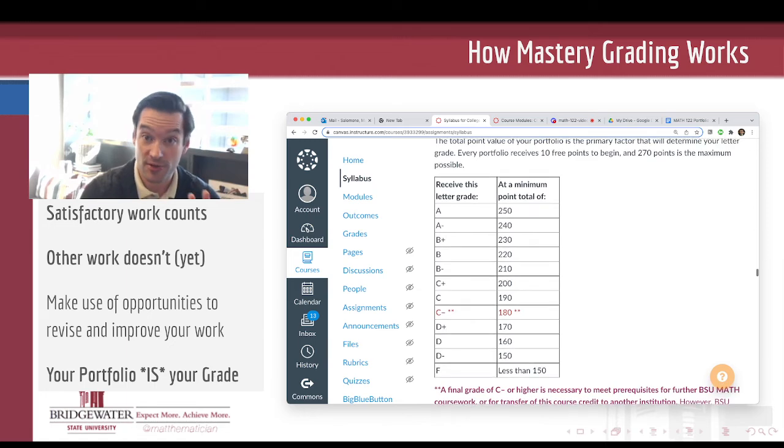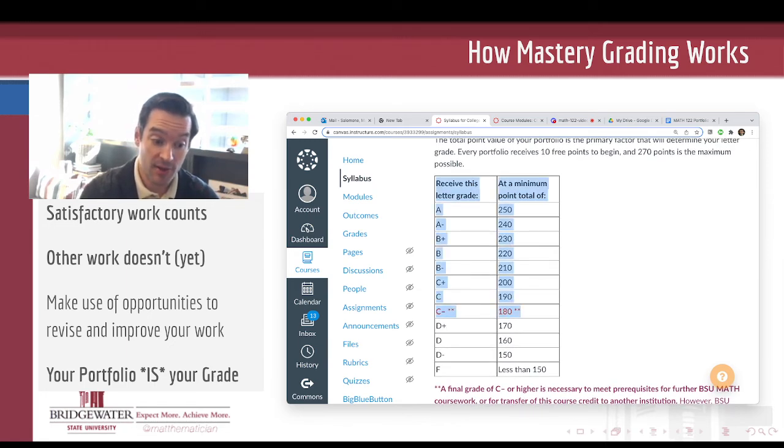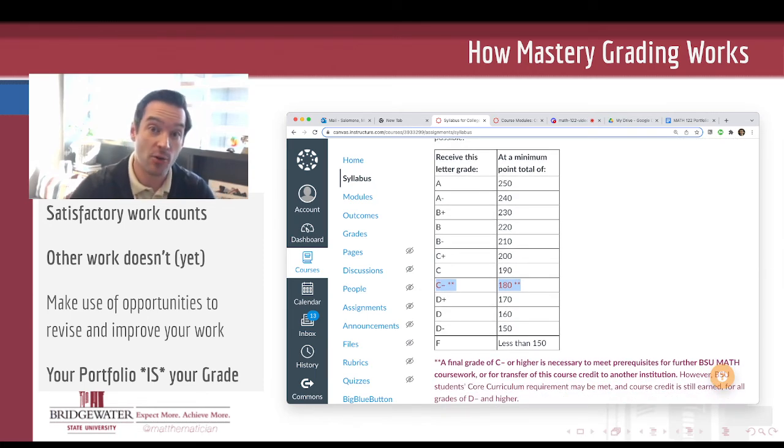Everybody who's in the course this semester for college algebra should be aiming for at least a C-. A D grade will do you almost no good in college algebra at Bridgewater, for the following reason. In order to continue to the next course in your sequence after college algebra, whether that's pre-calculus if you're headed towards a calculus sequence at BSU, or the business math course, Math 132, those prerequisites need to be met by a C- or higher in college algebra.